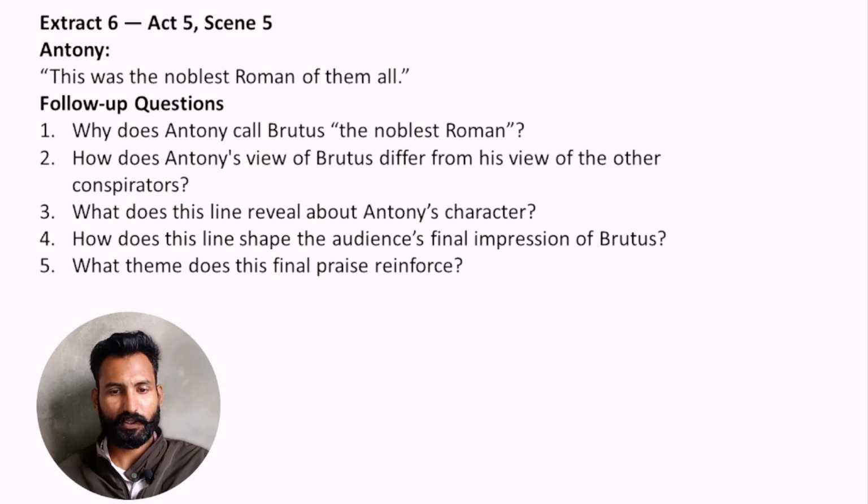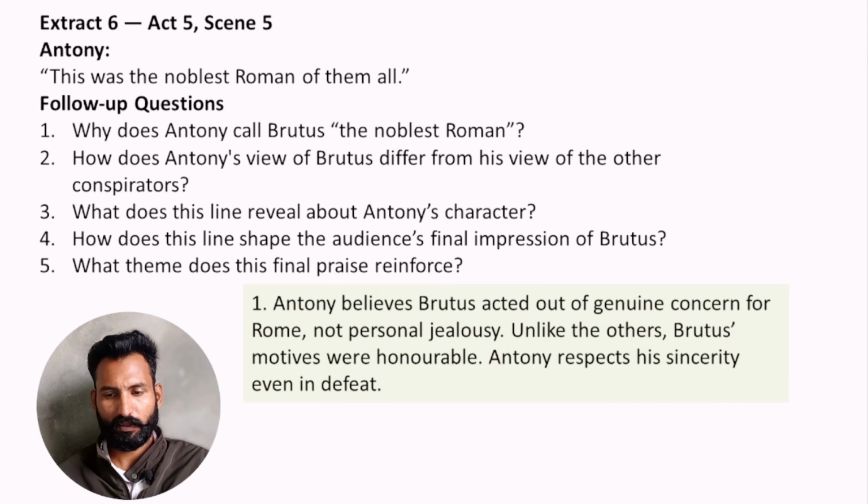"This was the noblest Roman of them all." Why does Antony call Brutus the noblest Roman? Antony believes Brutus acted out of genuine concern for Rome, not personal jealousy. So unlike the others, Brutus's motives were honorable. Antony respects his sincerity even in defeat.